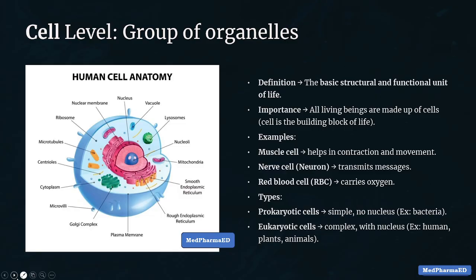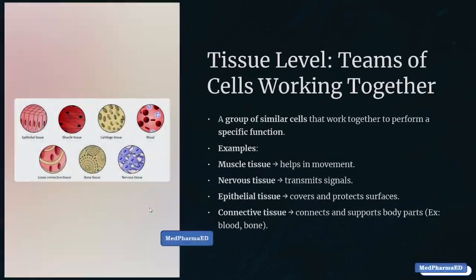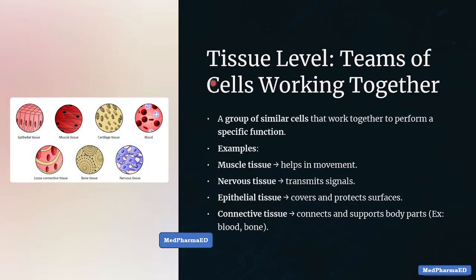Isn't that wonderful? Tissue level. A group of cells that work for the same function. Let's recall the main types. Muscle tissue, helps in movement. Nervous tissue, sends messages. Epithelial tissue, covers and protects surfaces. Connective tissue, supports and connects body parts like blood and bone. See, all cells work together like a team. A body is the best teamwork example.